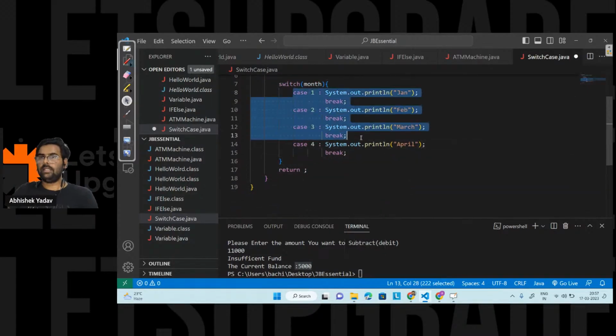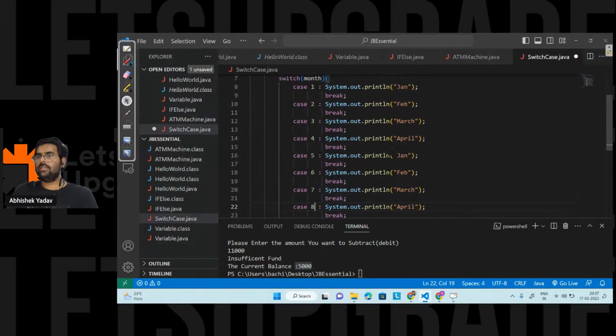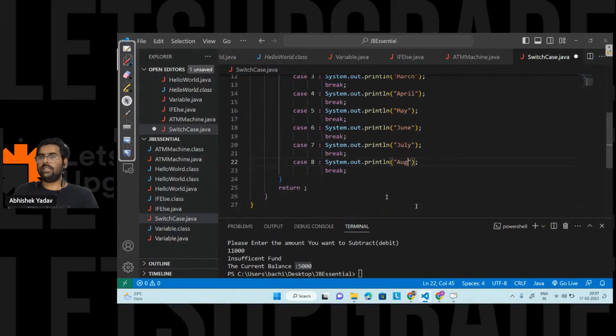Let's copy this one. So we have 5, 6, 7. I'm not writing all the cases, till 8 I'm writing. So January, February, March, April, and here May, June, July, and we have August, right? So let's save the code.